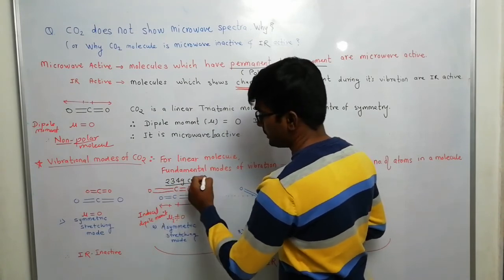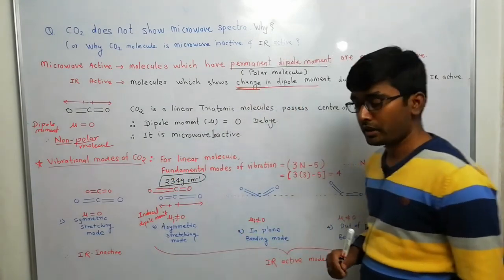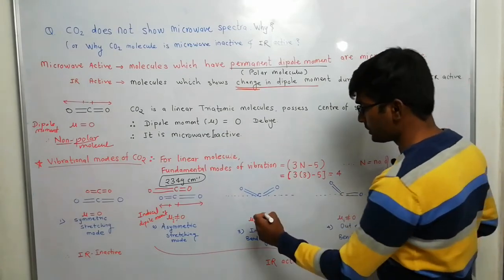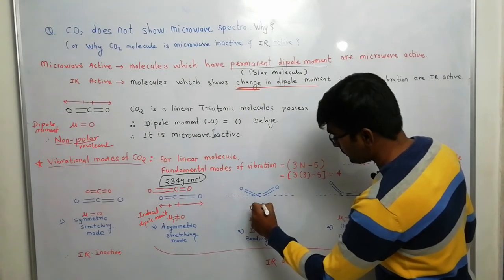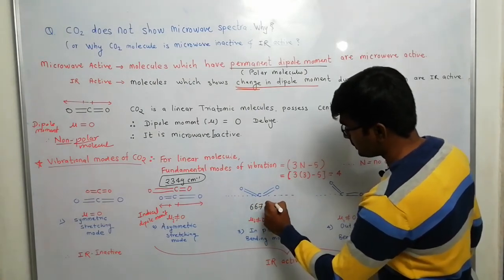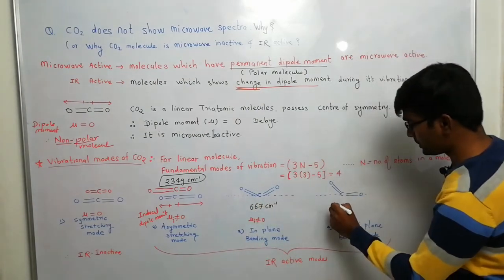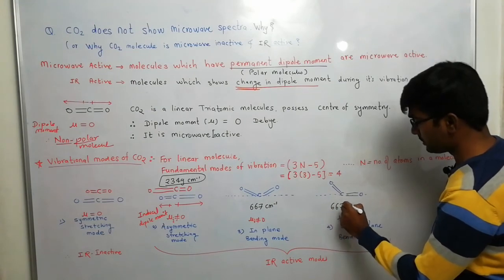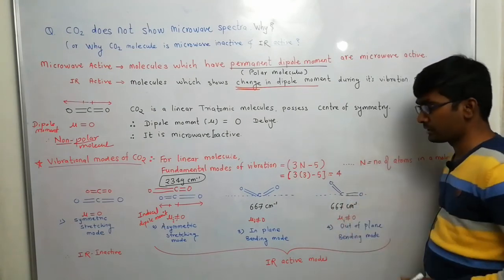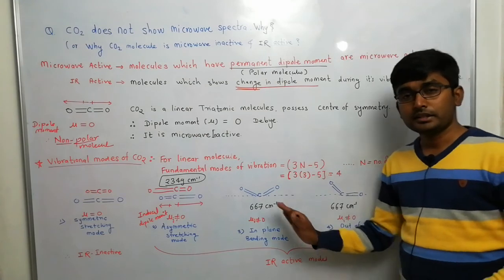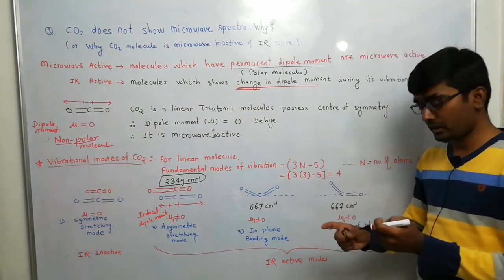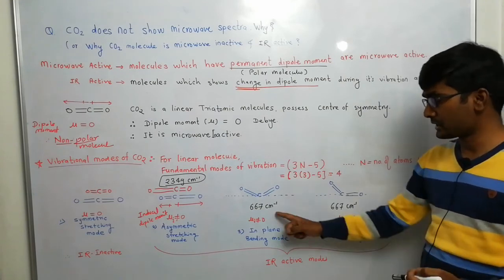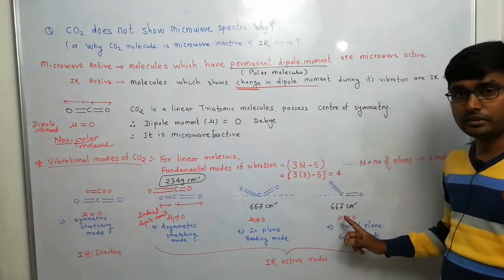So this is the fundamental stretching mode, and both these bending peaks are observed at 667 centimeter inverse. So these are the IR peaks which are observed at this wave number, 667 centimeter inverse. Both these modes are the same, they absorb the same amount of energy, so they are observed at the same position.